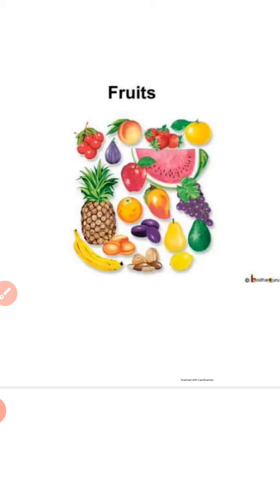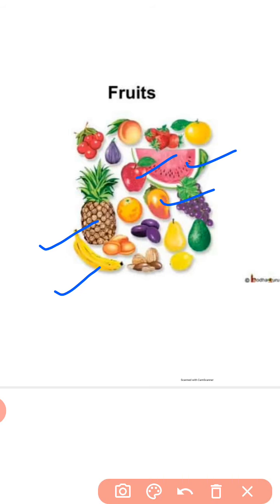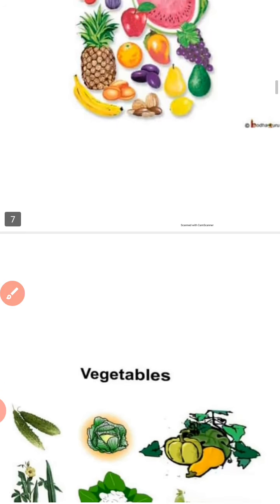Here different varieties of fruits are there, right? Like pineapple, banana, watermelon, apple, mango, the summer fruit, king of fruits, delicious fruit which is coming now this season, right? So all these fruits we get only from plants, right?